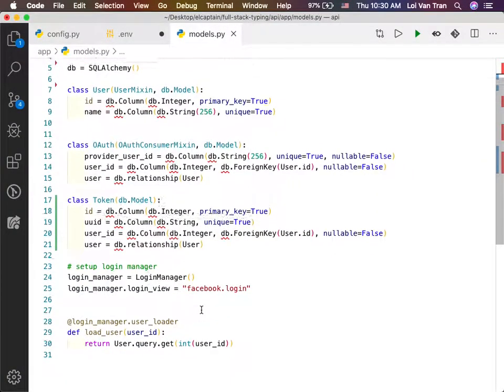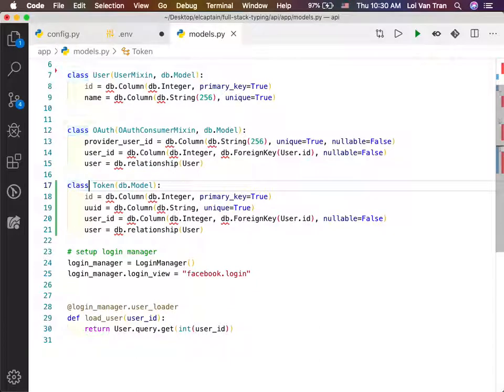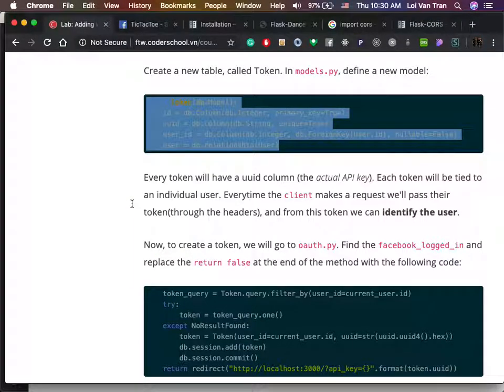Remember once again what this token does. This is a completely different table in our database.